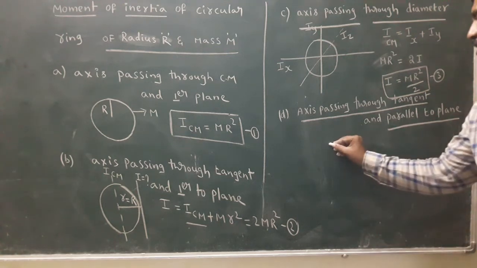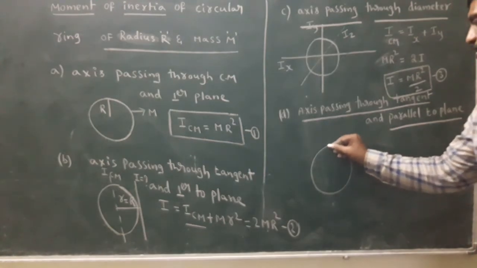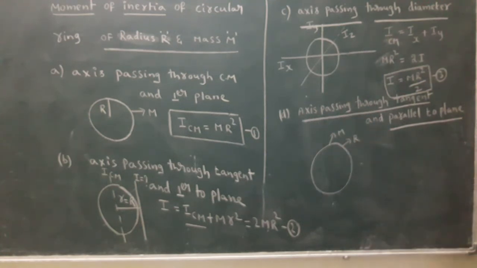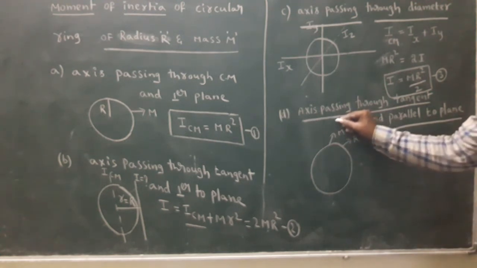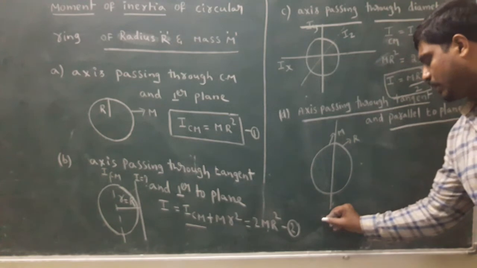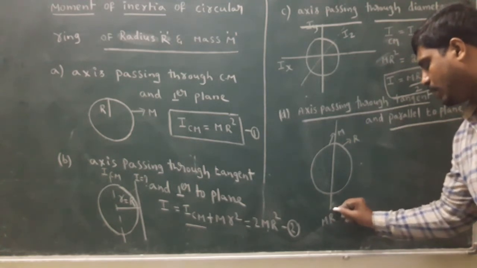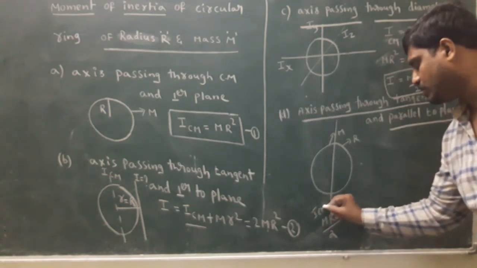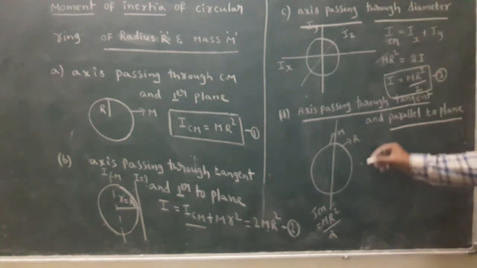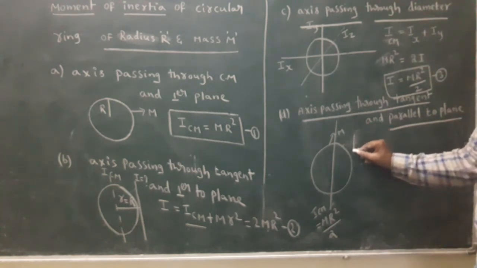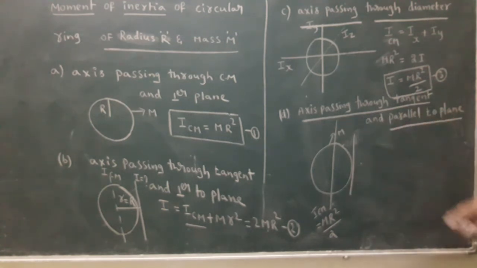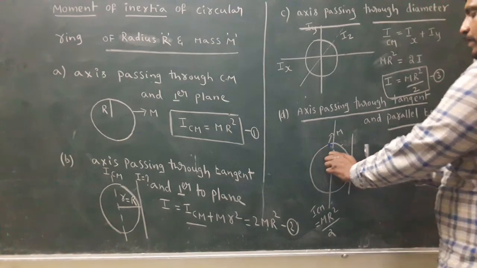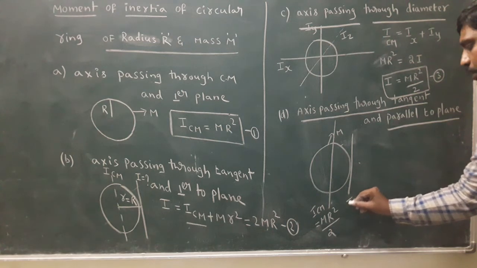Next, Nana. This is the circular ring. Mass is capital M, radius is capital R. In the situation, this is the diameter. The diameter formula is MR square by 2. This passes through the center of mass, so this is ICM. The question is, axis passing through tangent and parallel to plane. Diameter, parallel to plane. What is the I value?